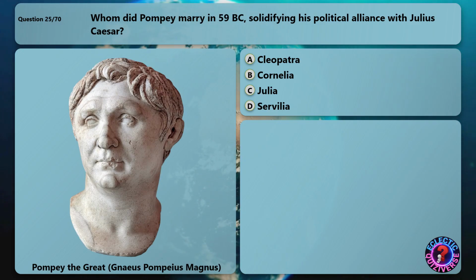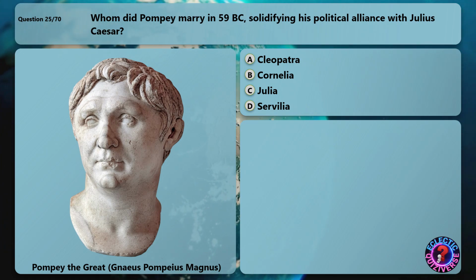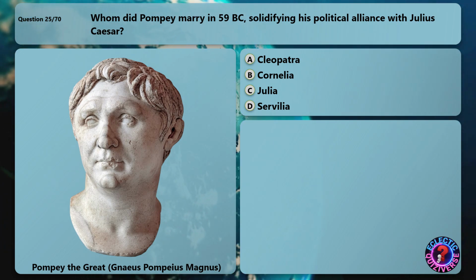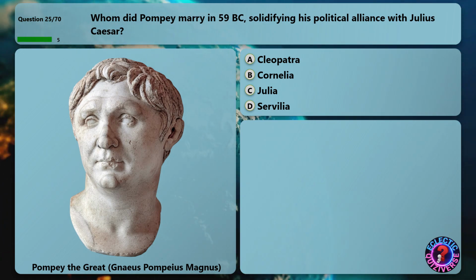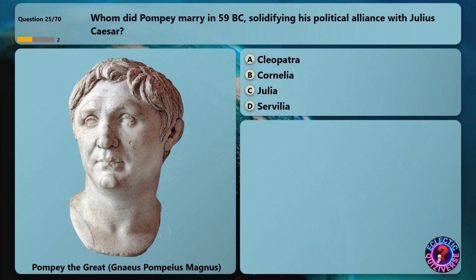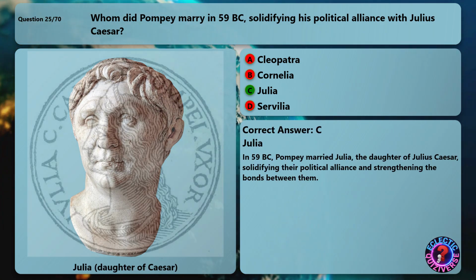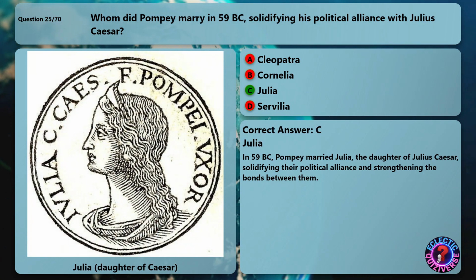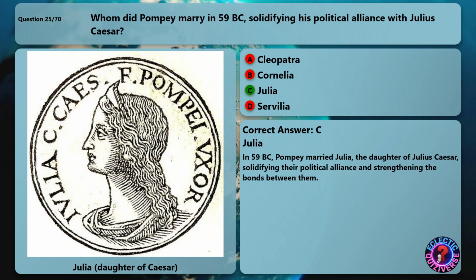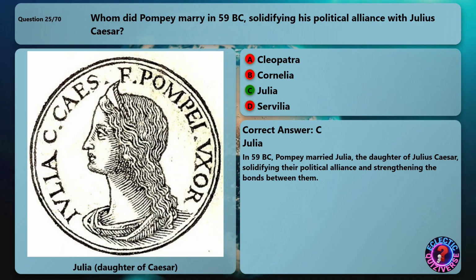Whom did Pompey marry in 59 BC, solidifying his political alliance with Julius Caesar? The correct answer is Julia. In 59 BC, Pompey married Julia, the daughter of Julius Caesar, solidifying their political alliance and strengthening the bonds between them.